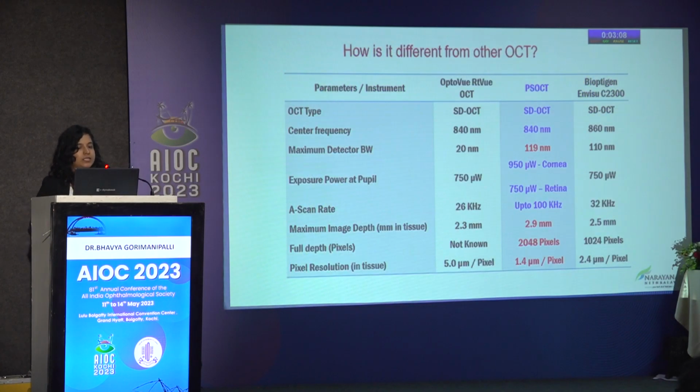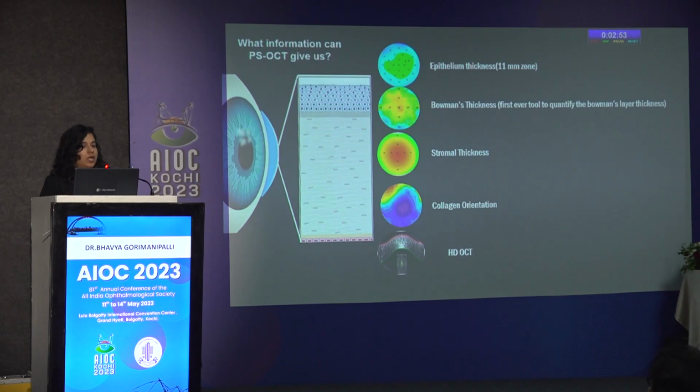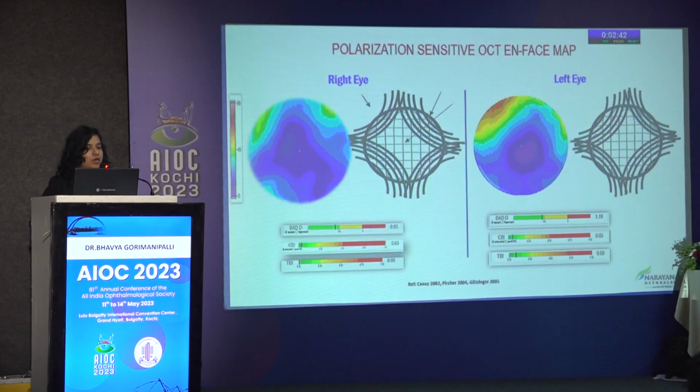It is a spectral domain OCT, and apart from being an ultra high resolution OCT, it also gives you polarization sensitive imaging. It basically gives you information on the birefringence of the cornea. Since it is a high resolution OCT, it gives you epithelial thickness, Bowman's thickness, stromal thickness, segmental layer thickness, as well as collagen orientation. This is how we study the en face maps of the PS-OCT.